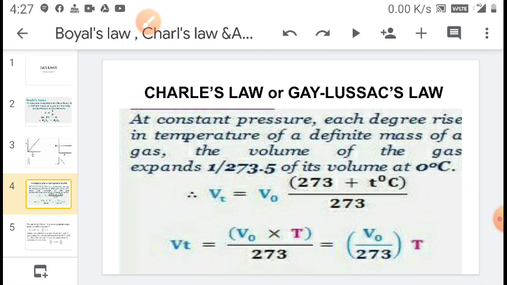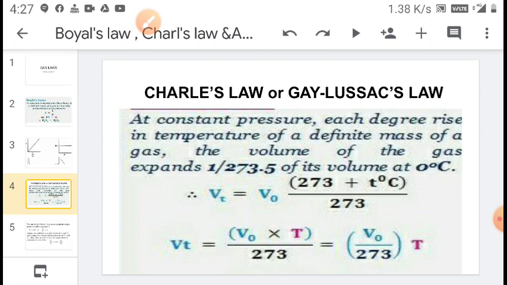Both of them, on the basis of their studies, put forward a generalization. The generalization states that the pressure remaining constant, the volume of a given mass of a gas increases or decreases by 1 upon 273 of its volume at 0 degrees centigrade for every degree rise or fall in temperature.